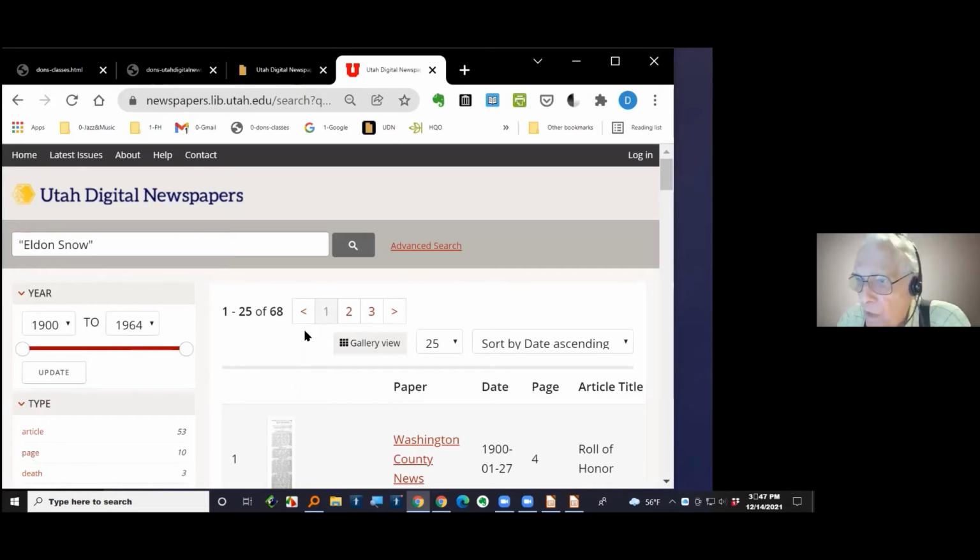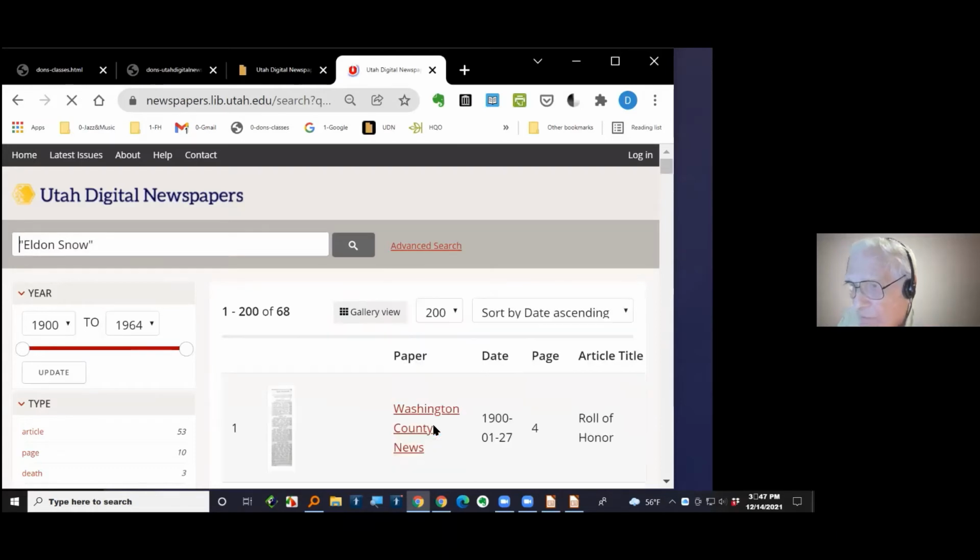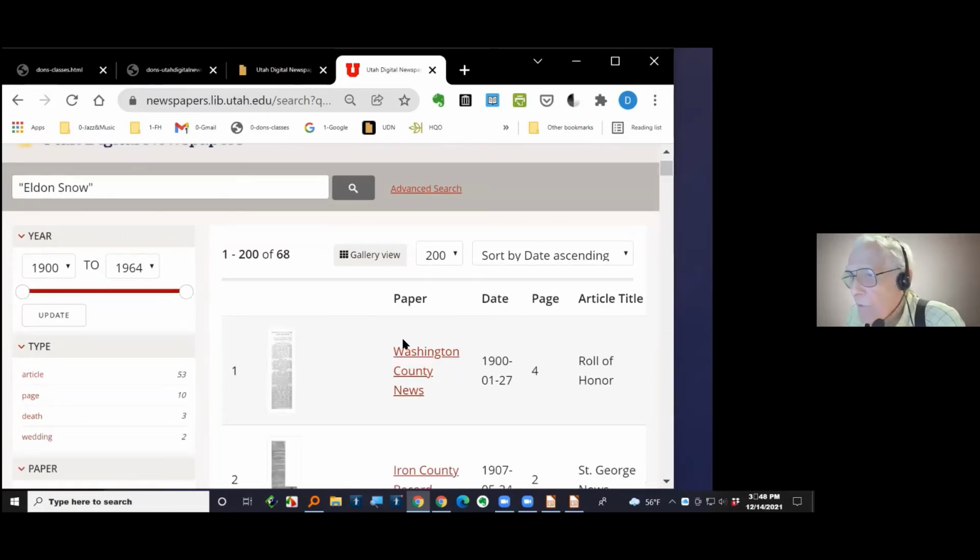Now, I find it helpful to look down here where you see gallery view. If you click on this download arrow over here, it'll go down, and you can put up to 200 hits on it. I find it helpful to look at all the hits at once so I can scroll back and forth, or I can use a Control F, which is a search tool, to search the whole page. Now, as I scroll down, these are sorted by date ascending, and there are other ways you can sort them here if you want to. It defaults to sorting by ascending date.